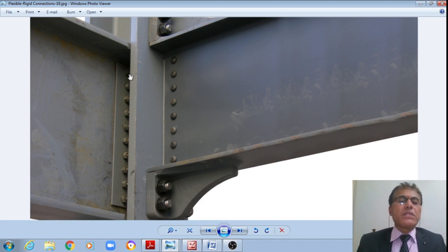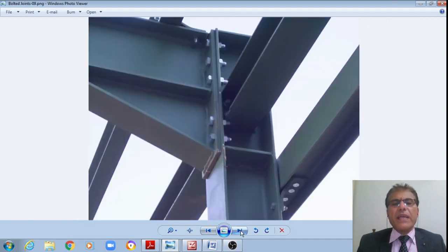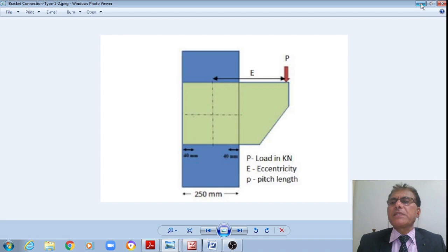Therefore, 10 number of bolts, if they are provided, then even if it is not welded like this, even if they are just provided by means of bolts, then also it is a rigid connection, student, right? This is one of the different examples of real world problems, right? Once we examine this, let us move quickly.